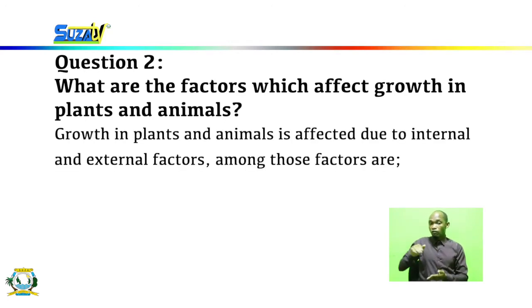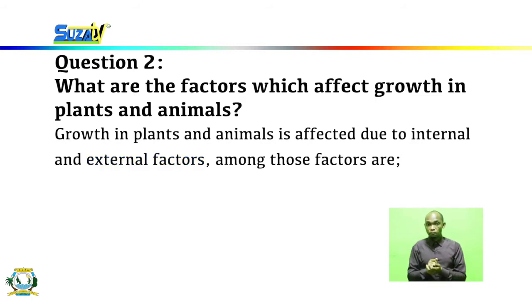So in animals and plants, there are many factors. There are internal factors and there are external factors. Internal factors are factors which occur within the organism. Within the organism, there are some factors which can increase or decrease the growth level. But there are other factors, the external factors, which do not occur within the organism. These, when acting on the organism, can cause either an increase or a decrease of growth.